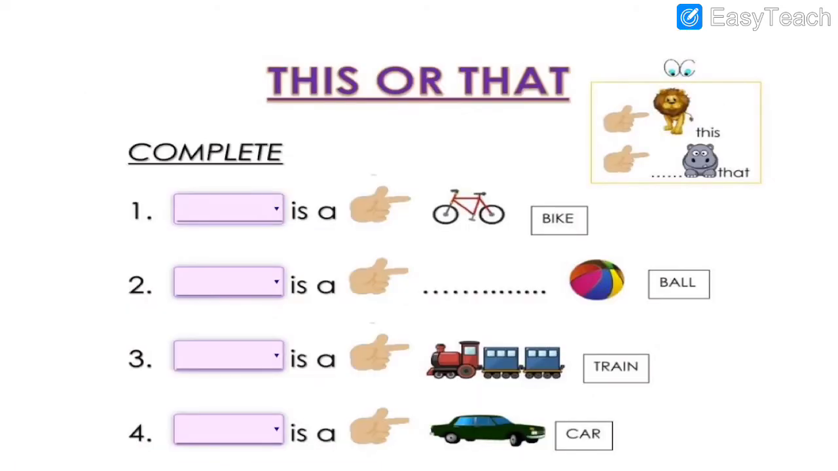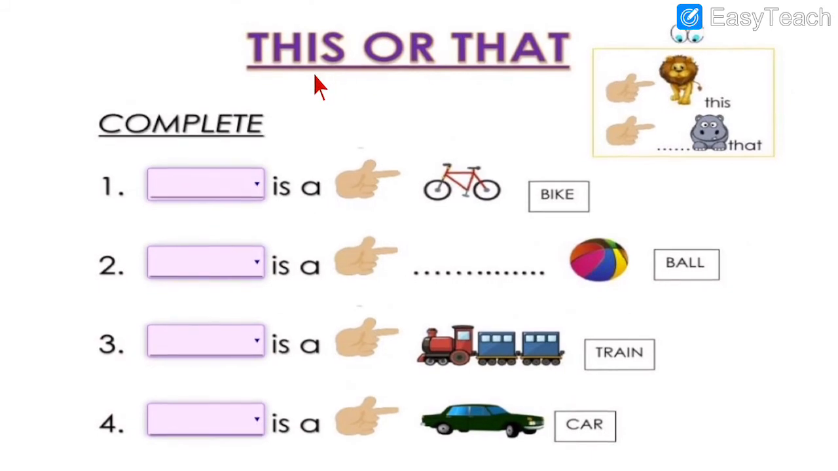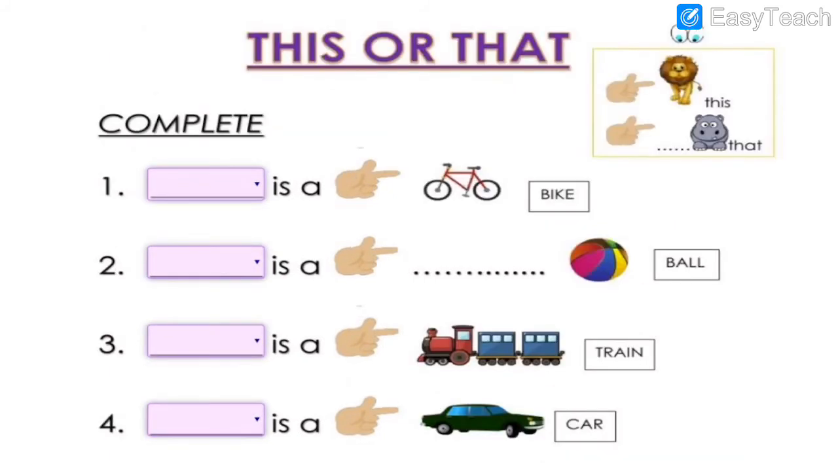Then, the next we have this or that. You have 2 options, this or that, and you have to write any one in the blanks which are given over here. See, the blanks will be given 4, then till 10 the blanks are given over here. You have to write the answers of these blanks. And which options do you have? You have only 2 options, this or that.